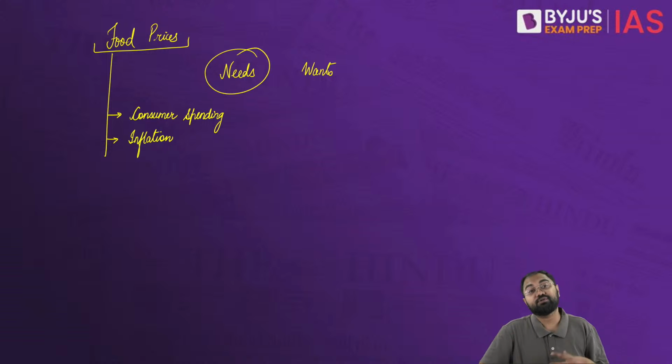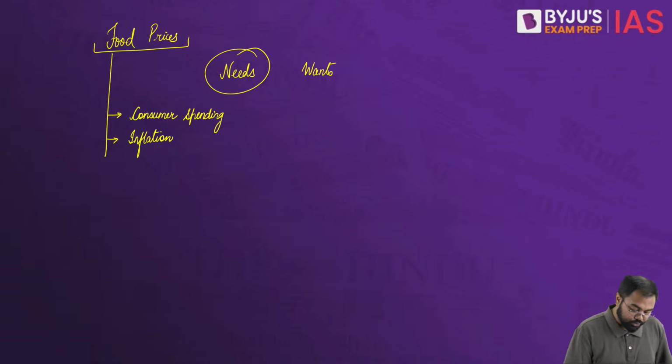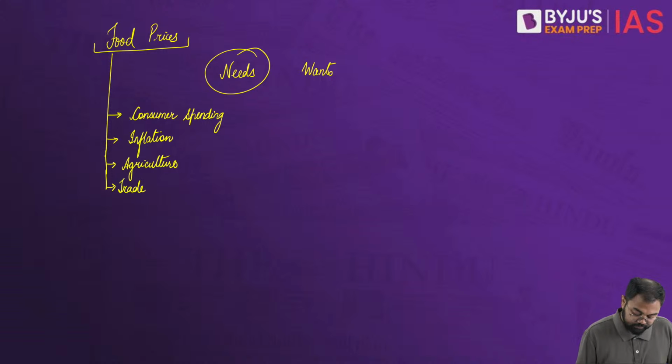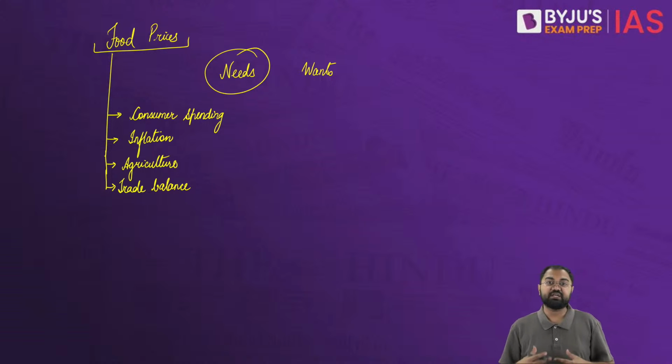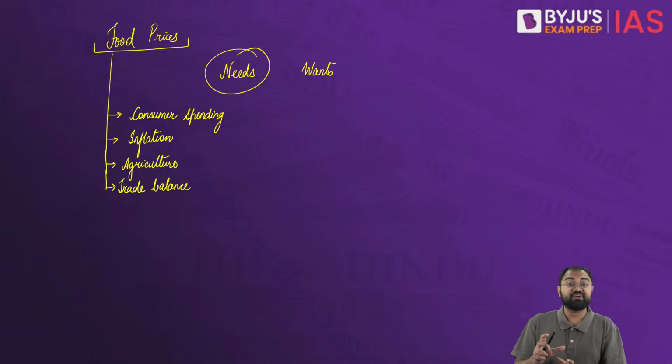Then food prices are also related to the trade balance, that countries which are net importers of food will always see that their trade balance will worsen with a rise in global food prices. So one has been about how it is related to agriculture, and then how it is also related to the trade balance. If a country is importing a lot of food, it also means that it is spending a lot of money, spending a lot of international currency, like let's say spending in dollars. So that means that our